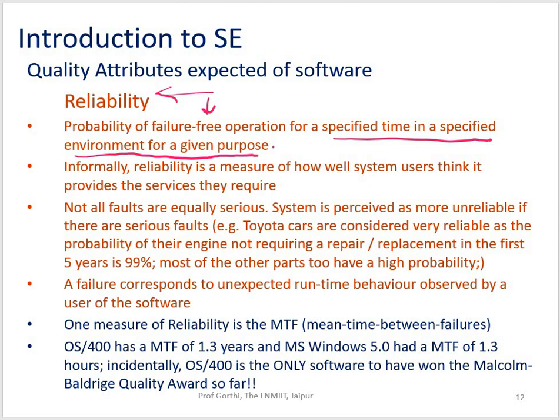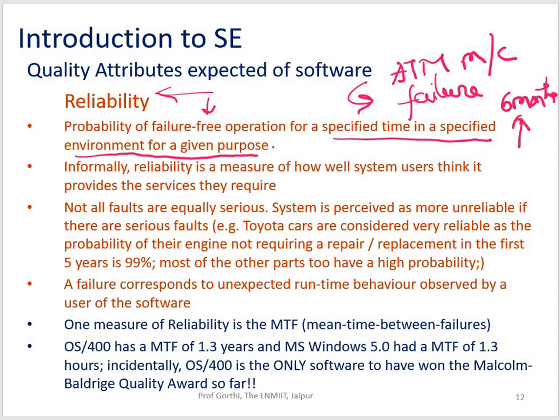Let's say for a particular ATM machine application, we have something called the ATM software. That software should not fail even a single time for, let's say, a duration of 6 months initially.